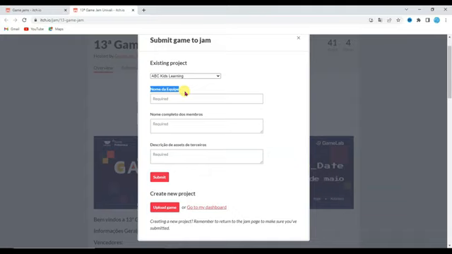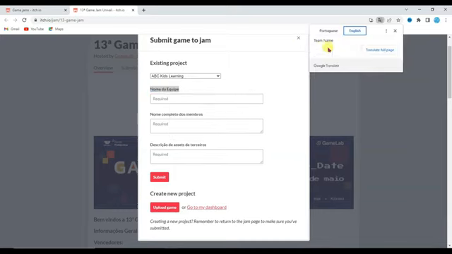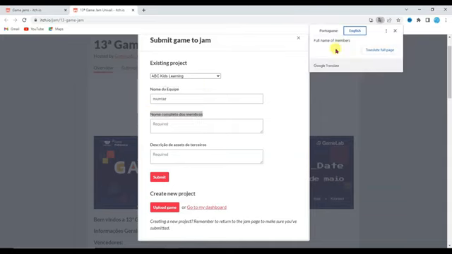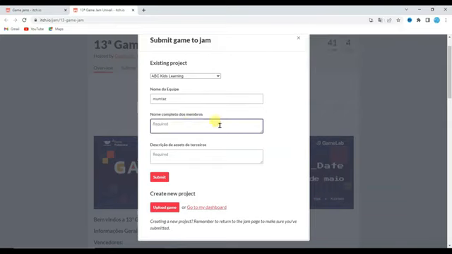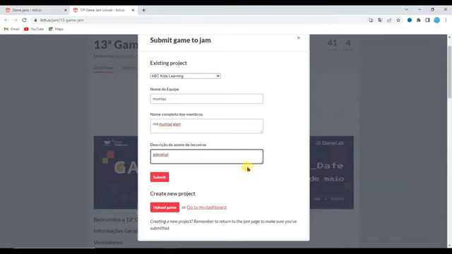Let's see what this jam admin is asking. Select this text. Now right click here and click on the translate selection to English button. Here you can see they are asking for the team name. You can type your name here. Now translate this text. Here you can see they are asking for the full names of members. You can type your full name here. Now translate this text. Here you can see they are asking for a third party asset description. You can type gdevelop here. I have made this game using gdevelop software. And at last you can click on the submit button.